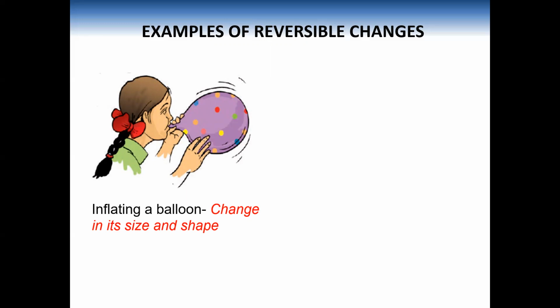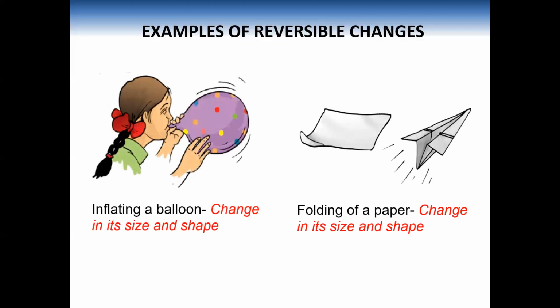So this is the example of reversible change. Folding of a paper. If you are provided with a paper, then this paper can be converted into different forms. And if you unfold it, then again it will convert back into its original form.